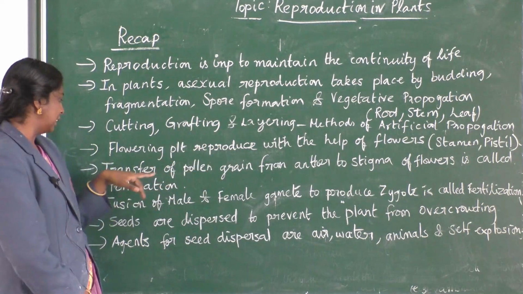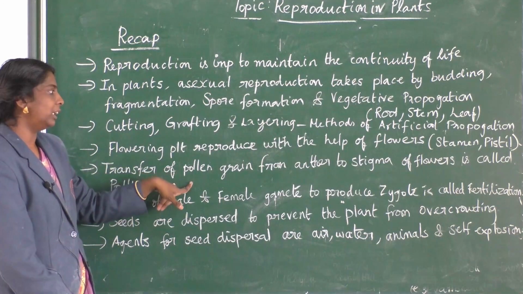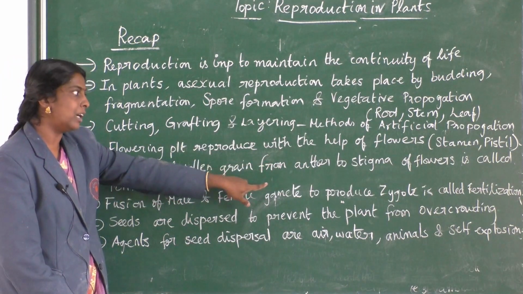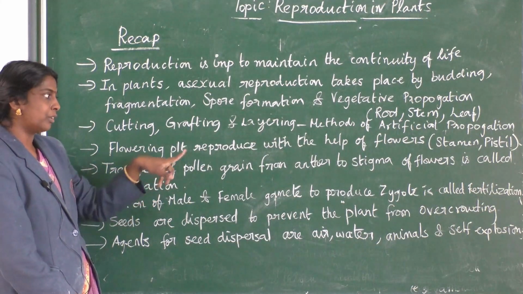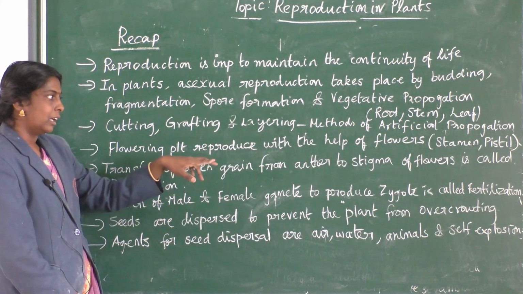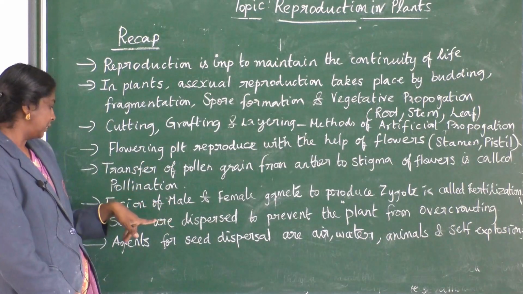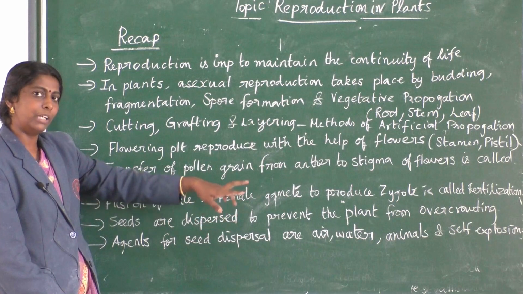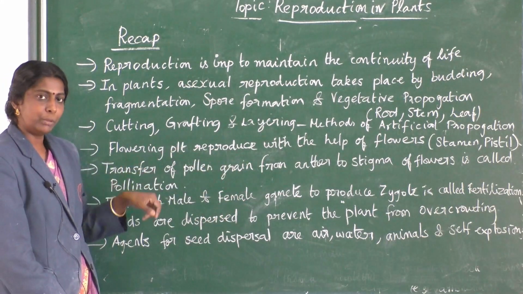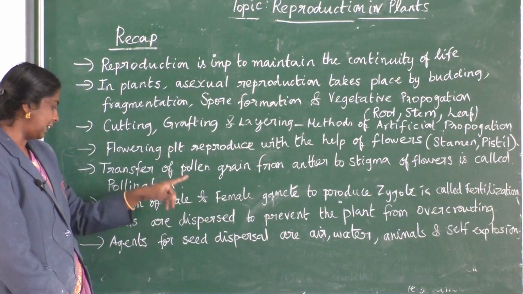Hope you all remember. Next, transfer of pollen grains from anther to stigma of a flower is called pollination. Then fusion of male and female gametes produces a zygote. The zygote is unicellular, and that is fertilization.